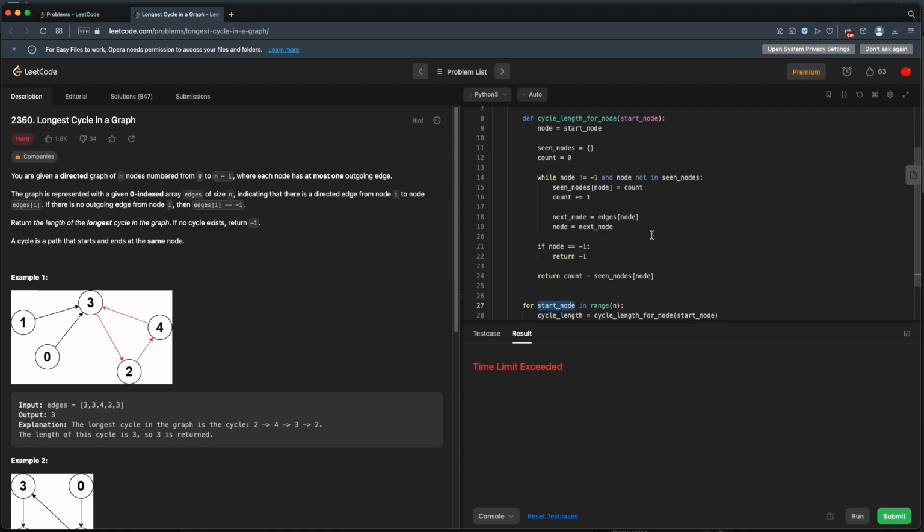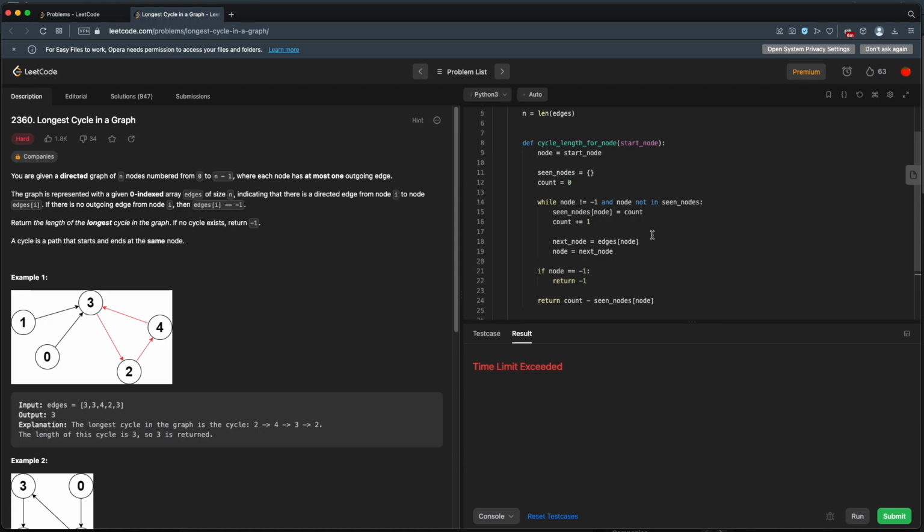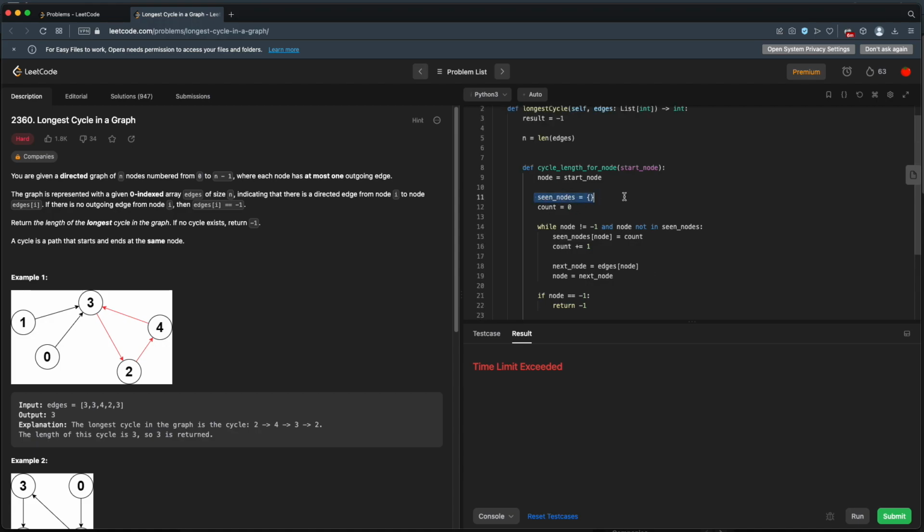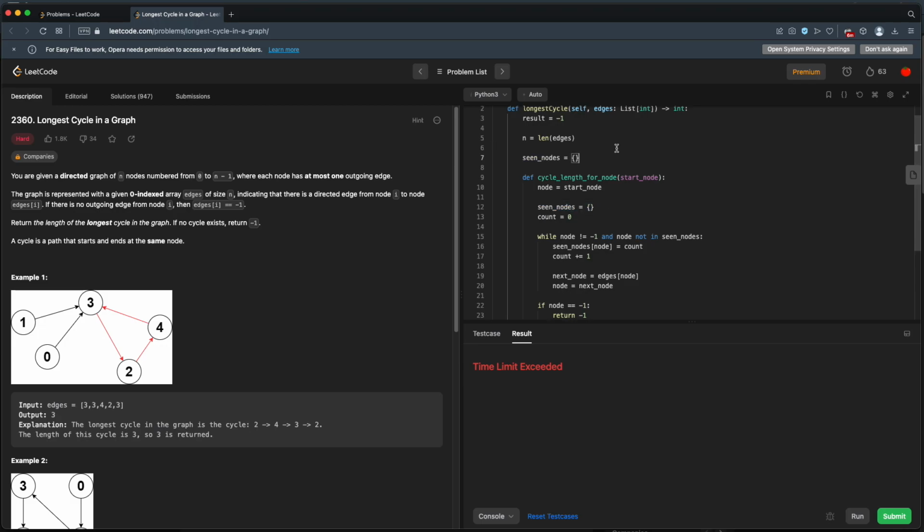Well, let's see. We can keep track of nodes that we've seen already. So let's try that. We've already got this seen nodes in here, but we need this to be global. We need to have seen nodes out here somewhere. So let's put seen nodes out here. Let's move this. All right. Now our seen nodes is global in terms of this function. Once we see a node, it's going to be seen. We won't traverse it again. That's great. But will that solve all of our issues?